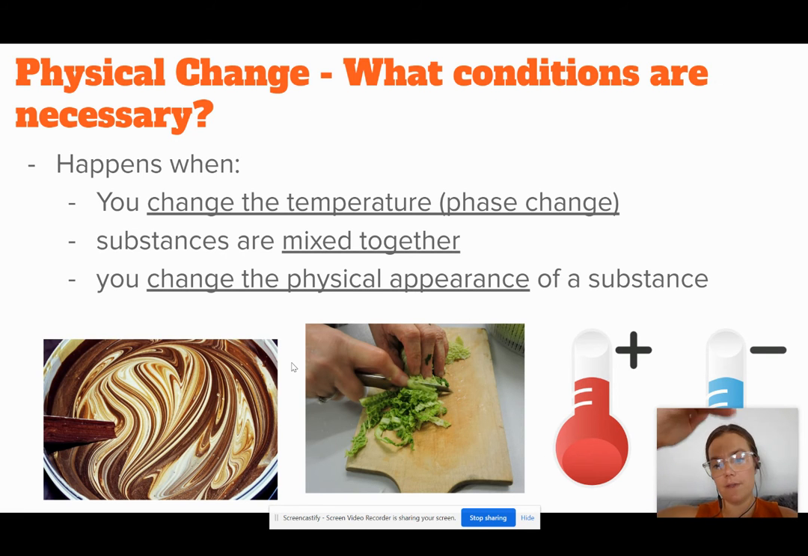So next, moving down the column to the next box that should be labeled on the left with what conditions are necessary, a physical change will happen when you change the temperature, causing a phase change. So if you heat something up, it might cause it to melt or boil, or if you cool something down, it might cause it to freeze.